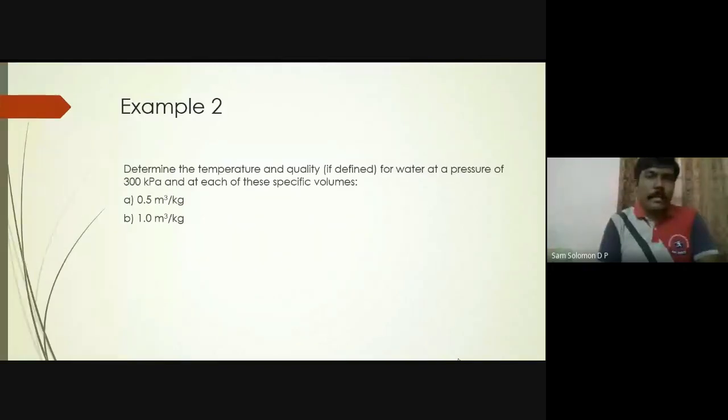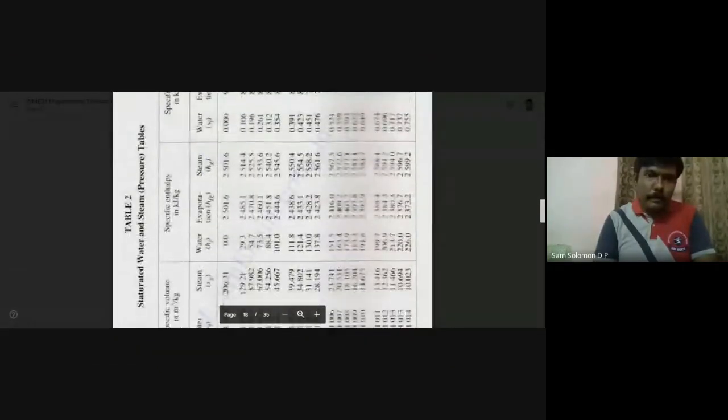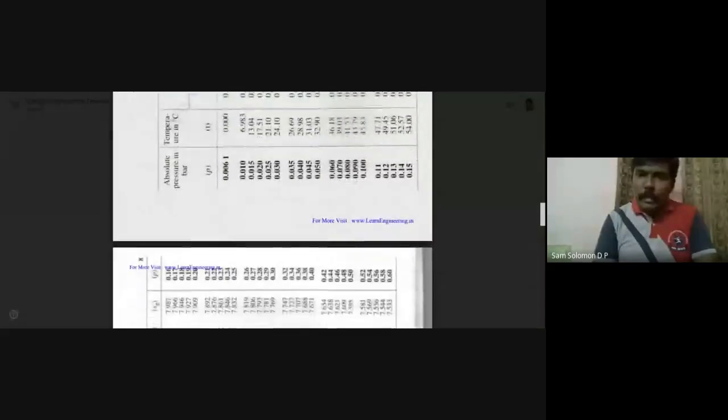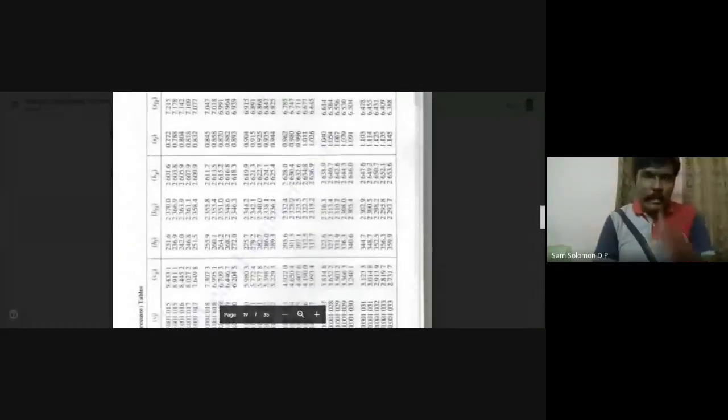So obviously you have to use the saturated pressure steam tables. That is the only option we have, because no temperature is mentioned. So we have to refer to the saturated pressure steam tables. Okay, so let us go there. Table number 2 or table number 1? Table number 2. Okay.